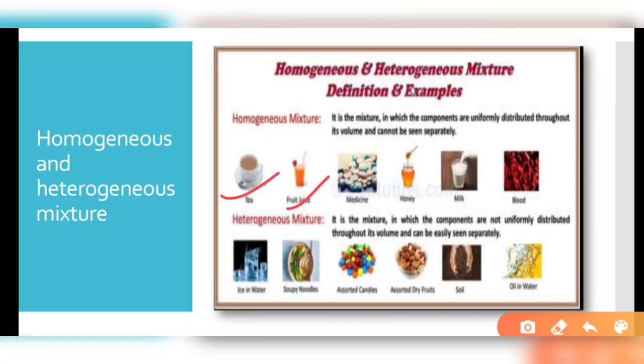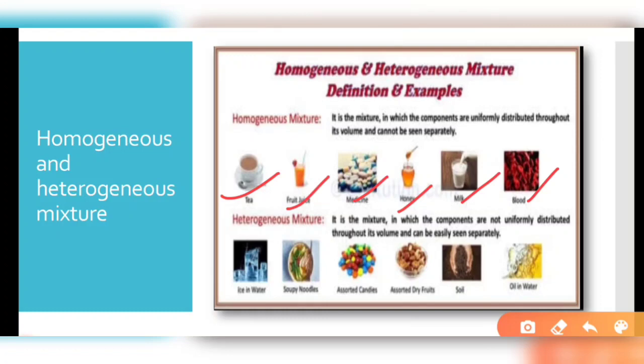Fruit juice, where you cannot see the particles of the different components present, like sugar if you add it. Medicine, which tastes the same bitter throughout. Honey, whose composition is the same throughout. Milk looks white, and you cannot tell what different components are present. Blood cells, okay?